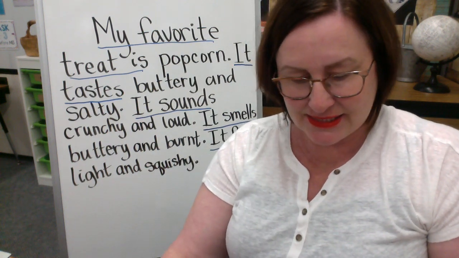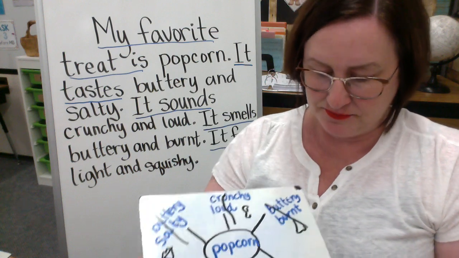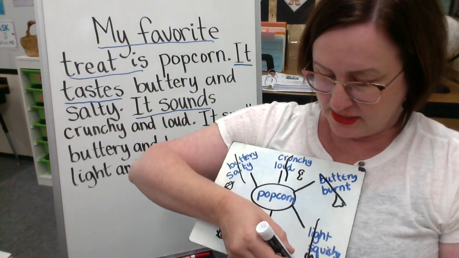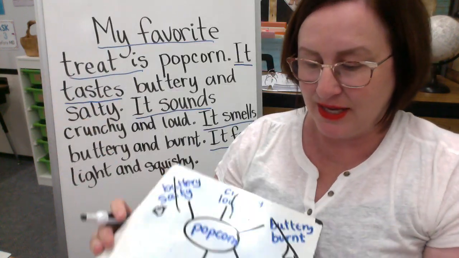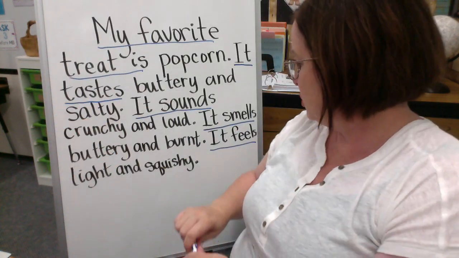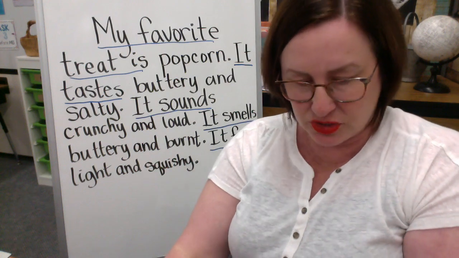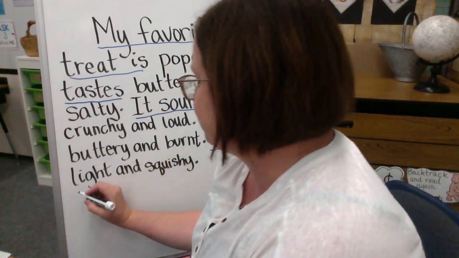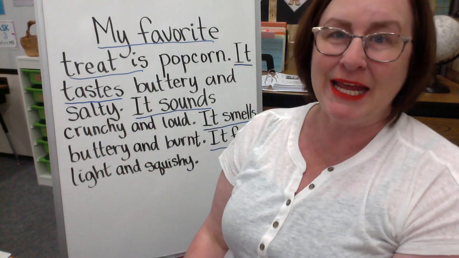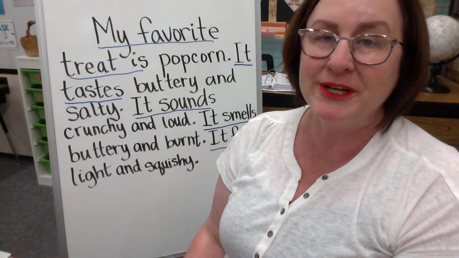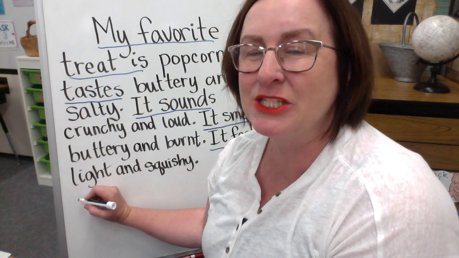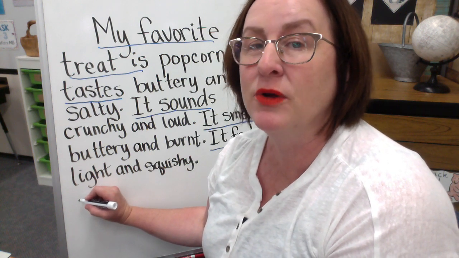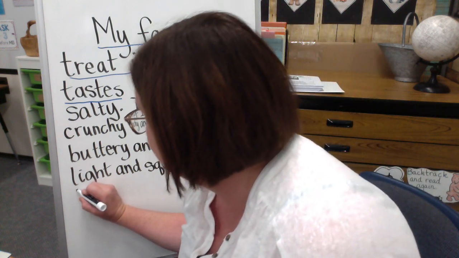And the last sense that we have is, how does it look? And so I wrote that it looks white and fluffy as a cloud. So be sure you wrote it feels, and now we're going to write about how it looks. And you know, instead of saying it every single time, I'm going to say the name of the food again. And especially because it's the last sentence. So perhaps you want to repeat the name of the food so people don't forget what you're writing about.